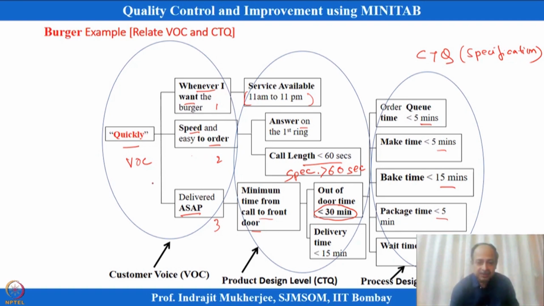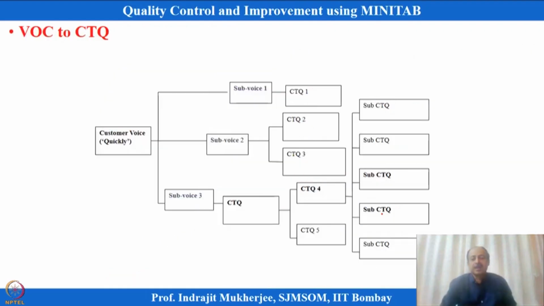What we have seen is the voice of the customer at the customer level. At product level we are defining the CTQs, and CTQs can have sub CTQs also. So, voices have sub voices, and every sub voice can have a CTQ, and it can have sub CTQs also. If we draw a generic diagram, what I am showing over here is that quickly is the dimension of need that we want to address. Then we have divided it into sub voices for a specific voice, and these sub voices are specified by some CTQs, which have specifications.